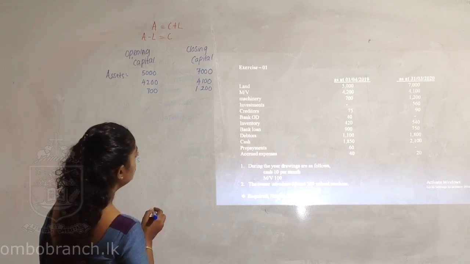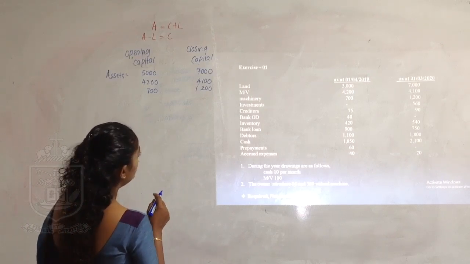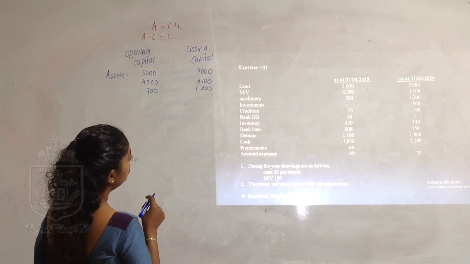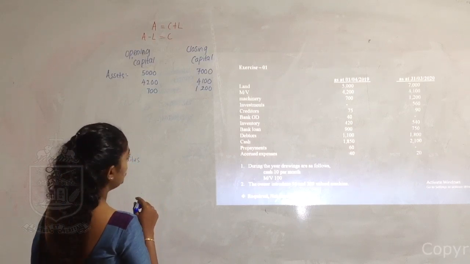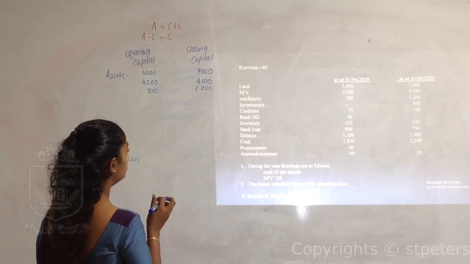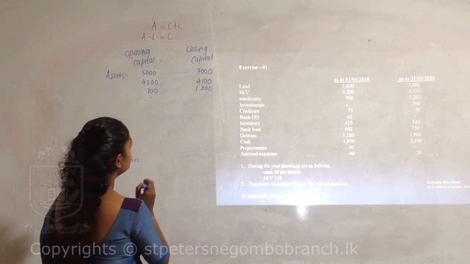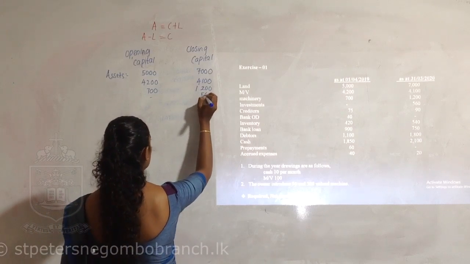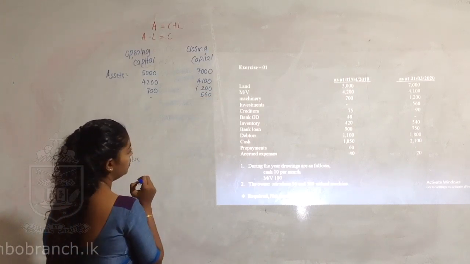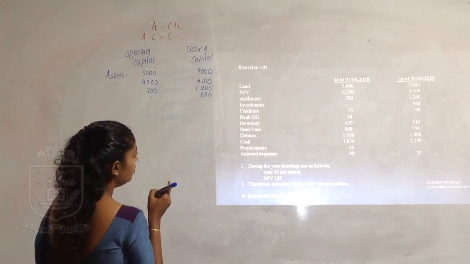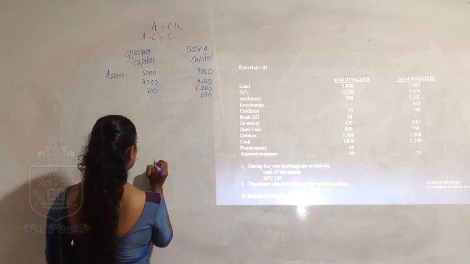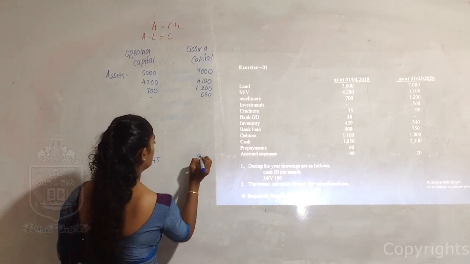I'm sorry, children. I have recorded the land value, motor vehicle value, and machinery value, and the investment opening is 0, nothing is there, and the closing 560. That means during the year you would have invested somewhere. Creditors opening 75 and 90.